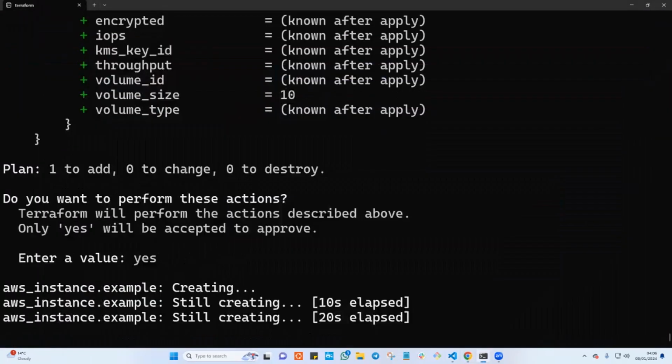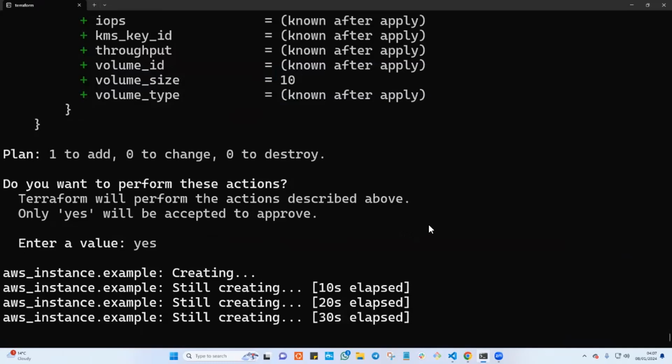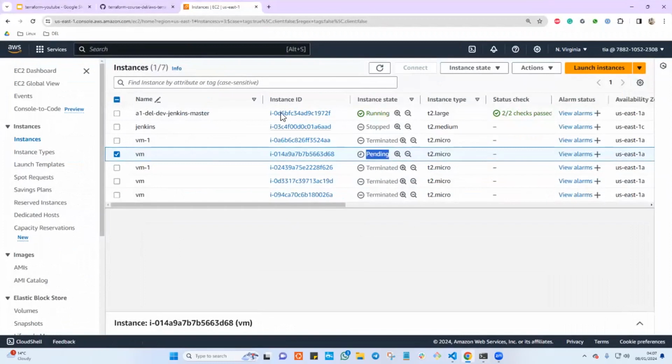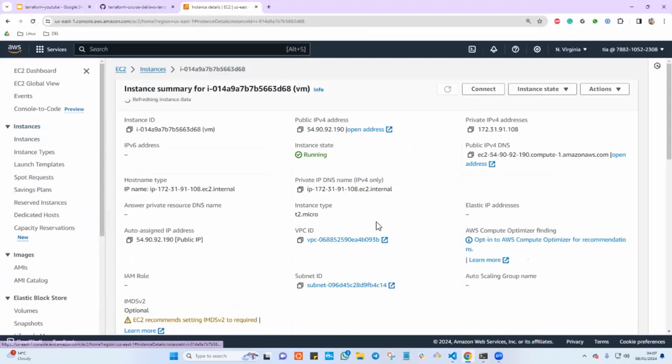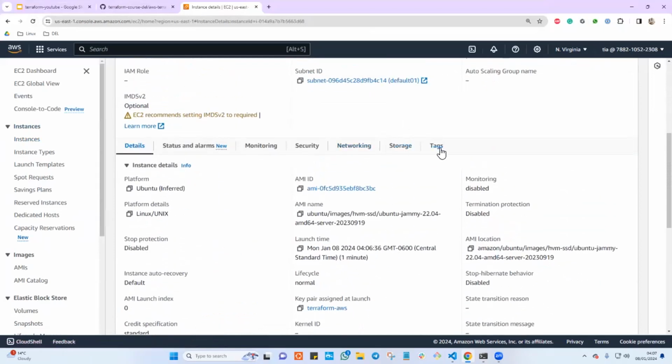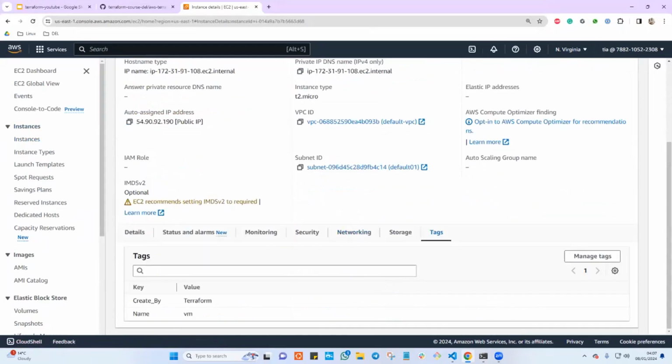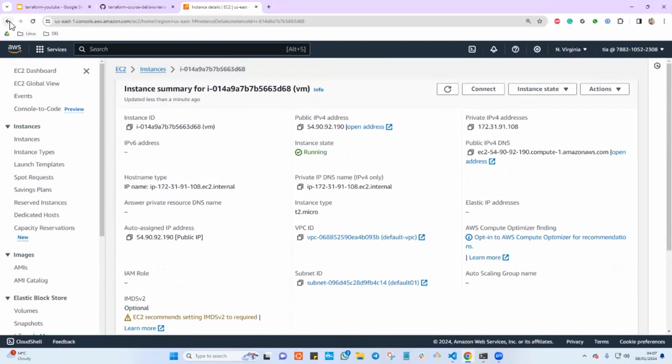And when this is done, we'll go ahead and destroy it. It's taking more time than expected, right? And very soon we'll see that here. And when that is created, I will go ahead and destroy that. And if you click here, can you check the tag here? You can see here that that is what we defined, right?